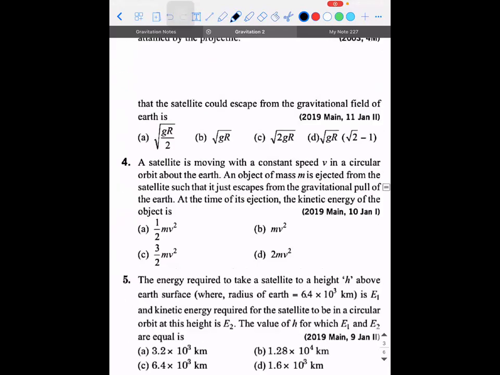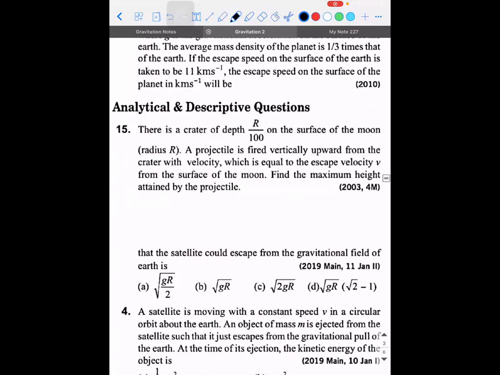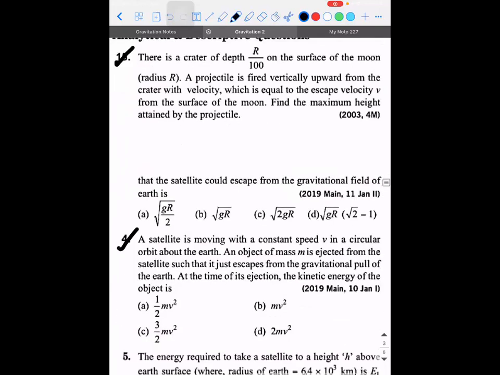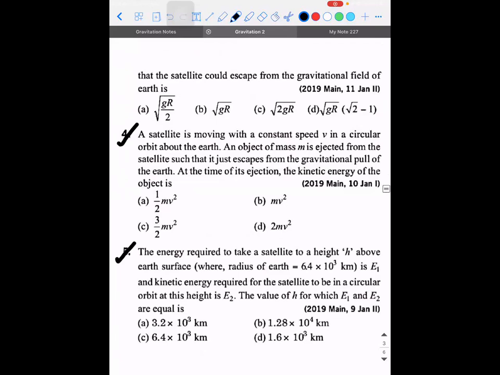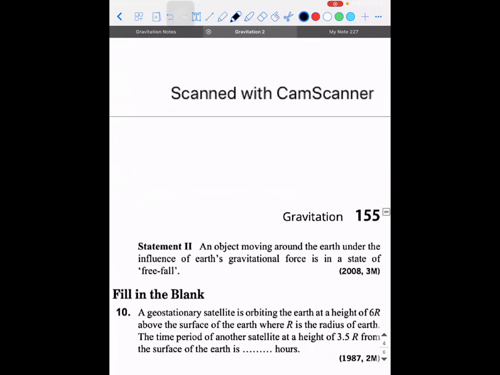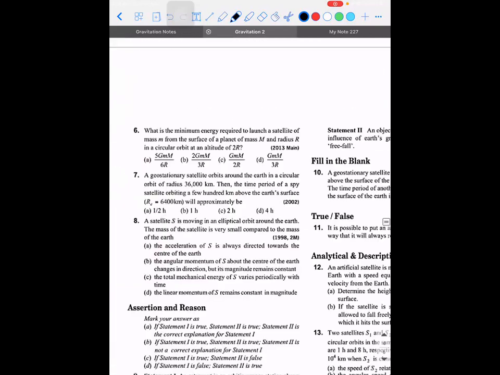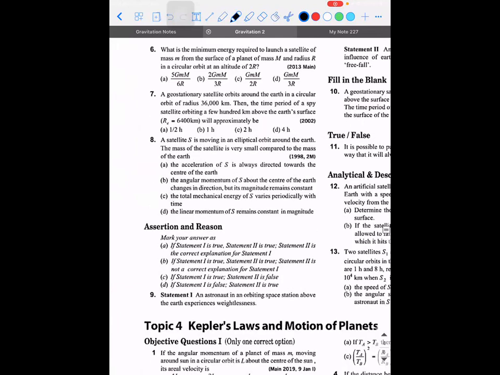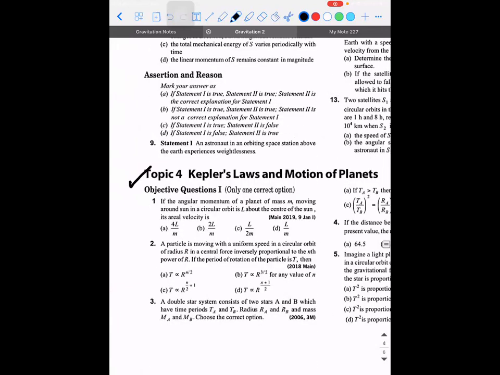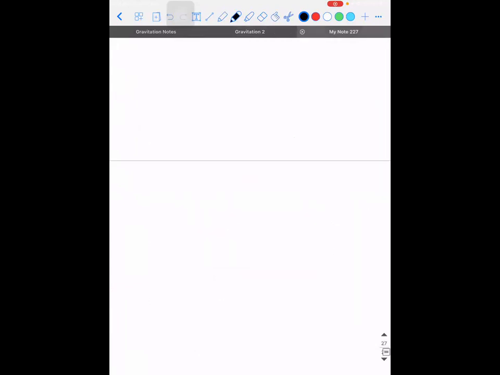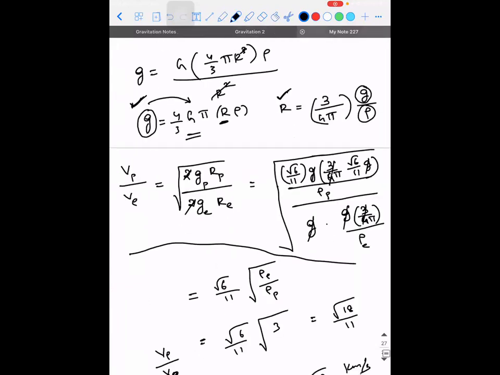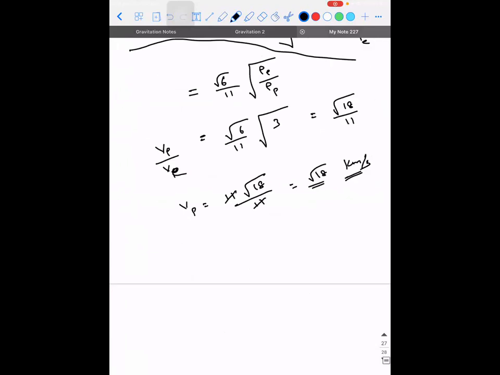So tomorrow's class, we can try these analytical and descriptive problems. Okay. And then we'll finish with Kepler's law. Tomorrow itself, we'll complete this chapter. We'll do Kepler's law and motion of planets. So I suggest you all to revise all these concepts again. Okay. So any other doubt from today's class?